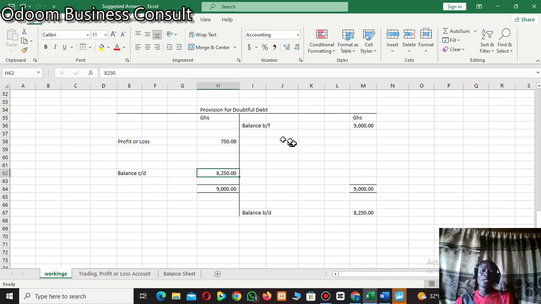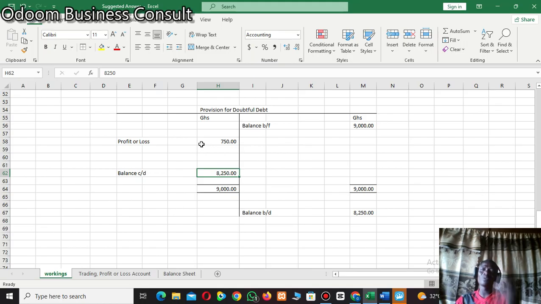Okay, so if you also get the difference at the other side of the provision for doubtful debt, it means, sorry, in the previous one I said if you get the difference at the debit side of provision for doubtful debt, it means there has been a reduction in provision for doubtful debt, and it's a plus for the business.